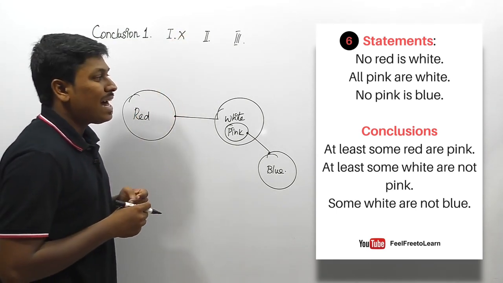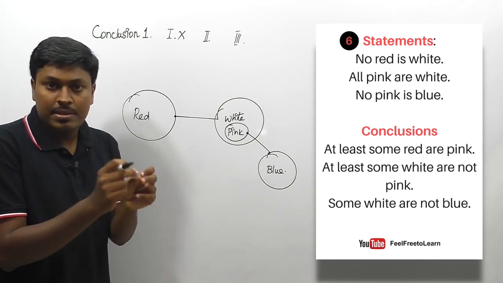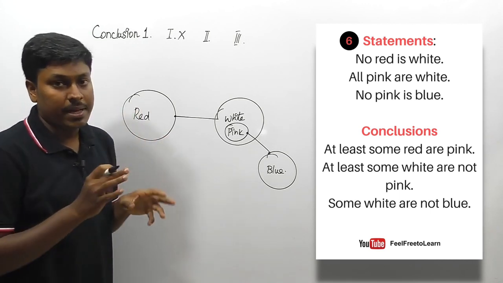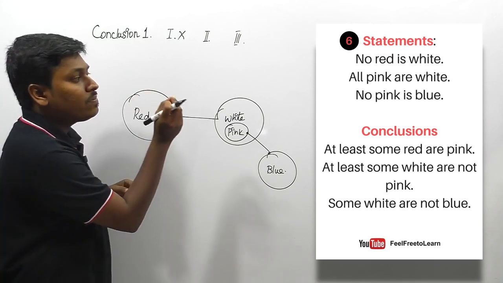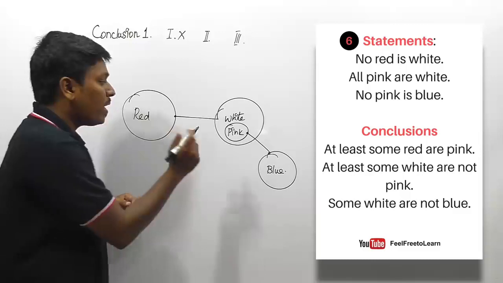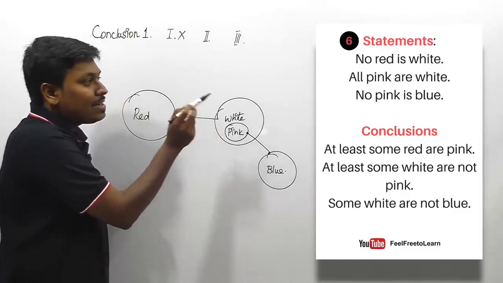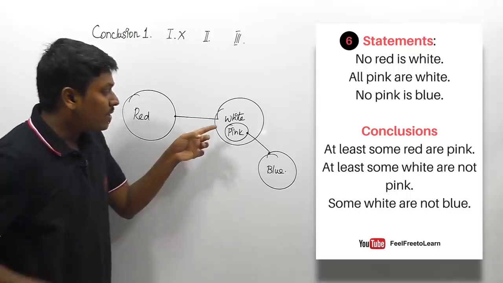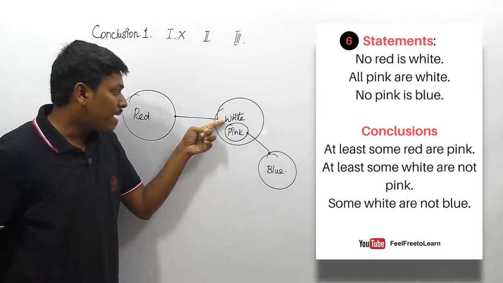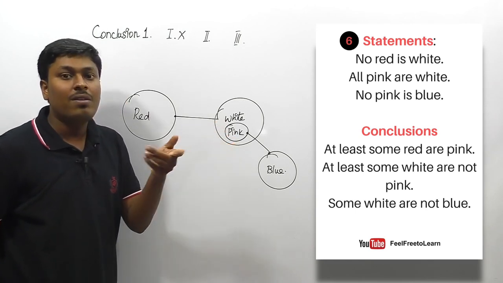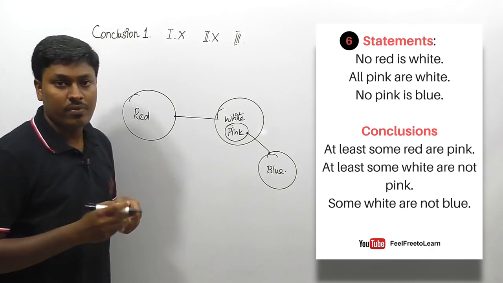Conclusion number 2, at least some white are not pink. Listen here friends, at least some denotes some, right? Some white are not pink. Always remember that if it is based on some not concept, you need to read only the first 2 words, some white. So friends, some white will be this region, and they are saying that some white are not pink. So friends, here white and pink are inside a single Venn diagram. If the parameters are inside a single Venn diagram, always some not does not follow. So finally we can say that the second conclusion does not follow.